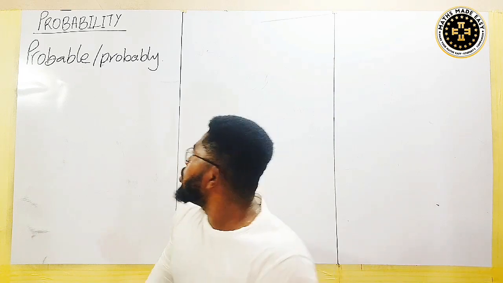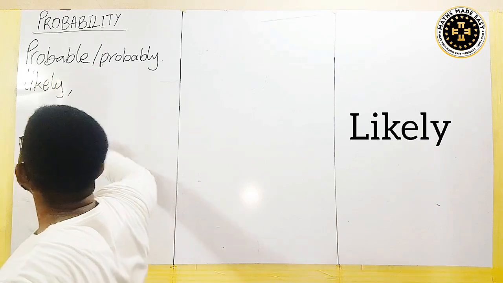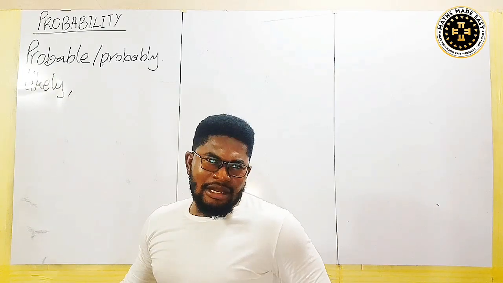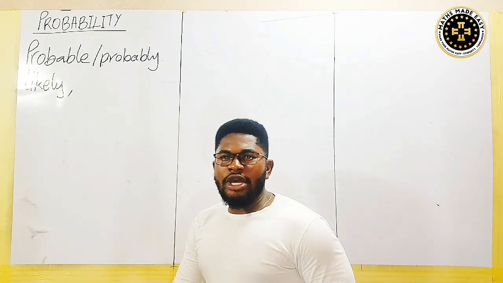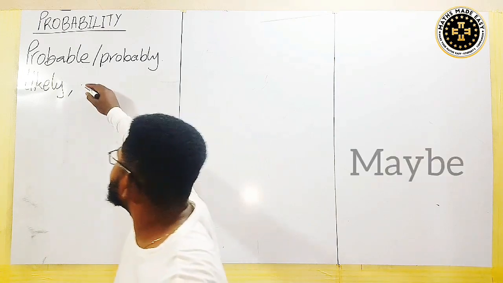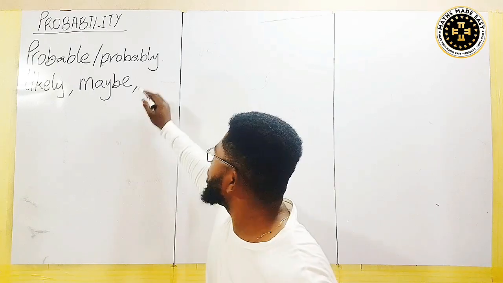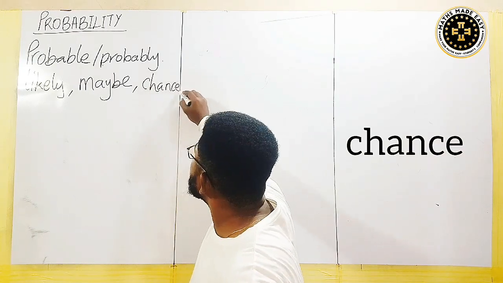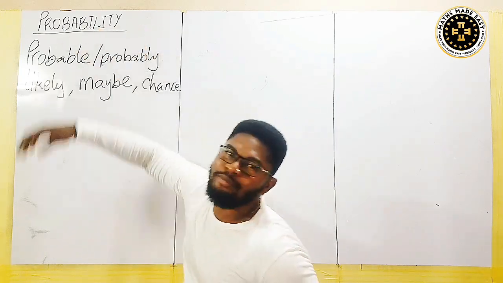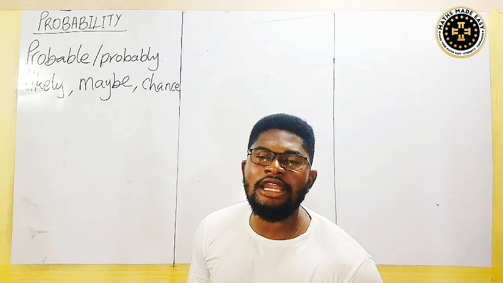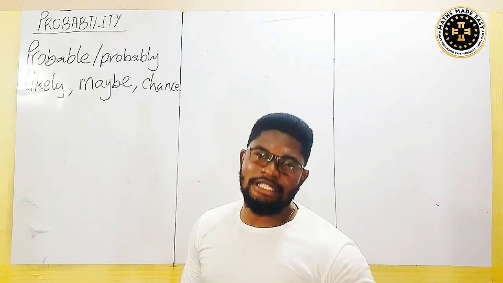So in a nutshell, another word for probability can be likely. We can use the word likely, meaning that it can happen or it cannot happen. Are we getting what is going on here? We can also use a word called maybe, and I'll use another word called chance. So you see, all these words give similar meanings to the word probability. I always say that anything uncertain can be likened to the word probability.